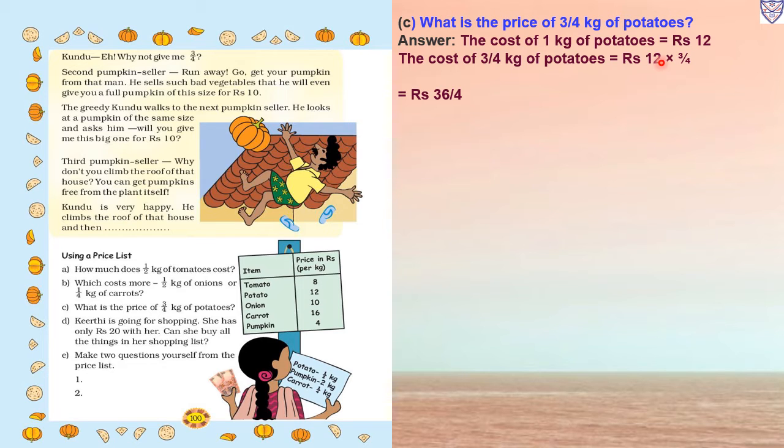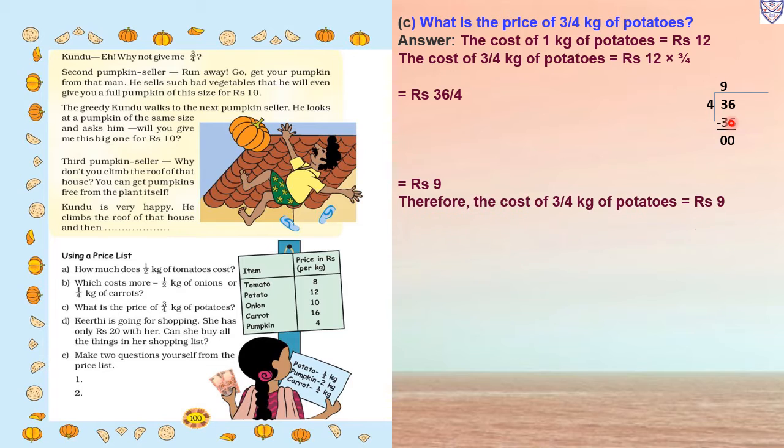So first we will multiply: 12 3s are 36. 36 divided by 4. In the 4 table, when 36 comes, 4 9s are 36. So that is rupees 9. Therefore, the cost of 3/4 kg of potatoes equals rupees 9.